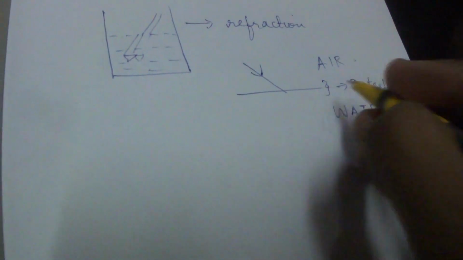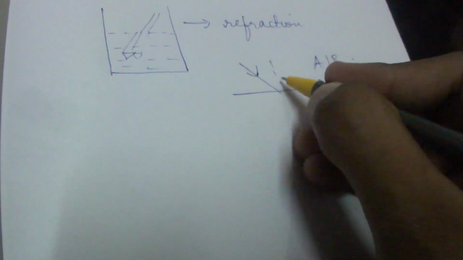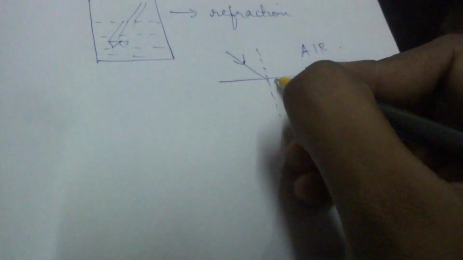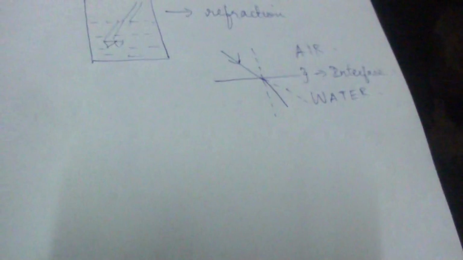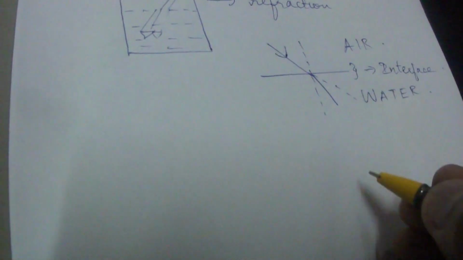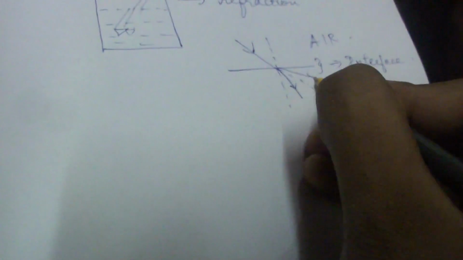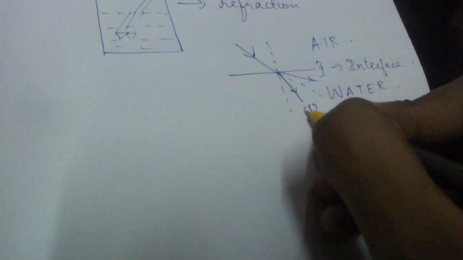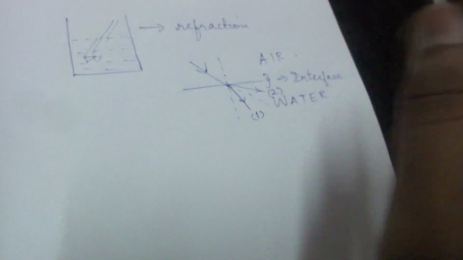When it strikes the interface, so this is the normal, and it will get refracted. Actually it must be like this, but it won't be like that. Either it will come towards the normal or it will go away from the normal. Two things are possible. So this is what is refraction.